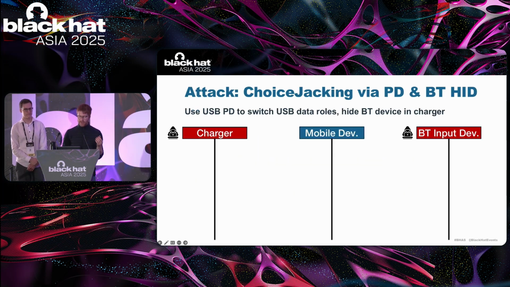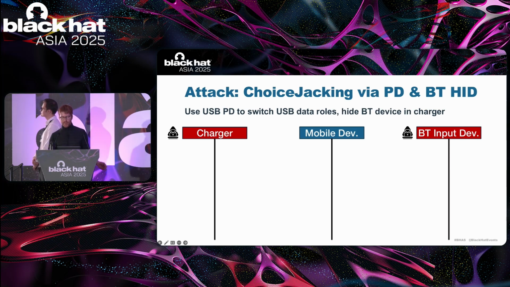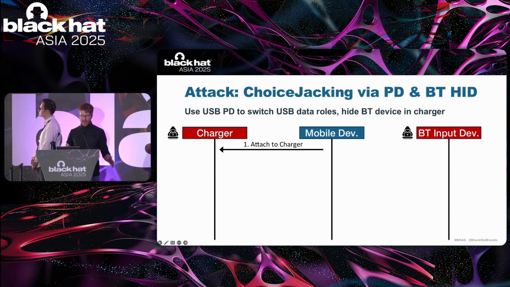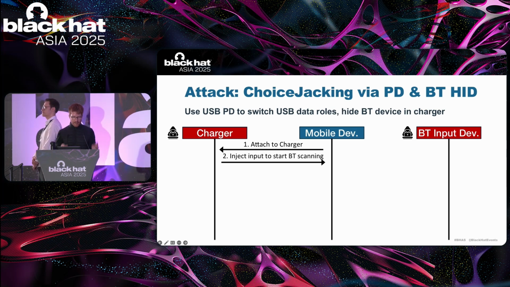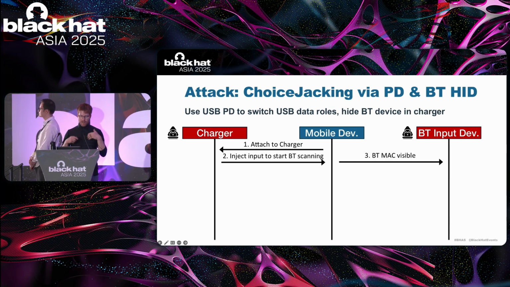In the most intuitive attack, the malicious phone charger employs the combination of USB power delivery data role swaps and a Bluetooth input device hidden inside our malicious charger. At the time of our research, this attack worked on both iOS and Android. First, a victim attaches its mobile phone to our malicious charger. Next, our malicious charger injects input events to start the Bluetooth scanning. This Bluetooth scanning makes the Bluetooth MAC address of the mobile device visible.